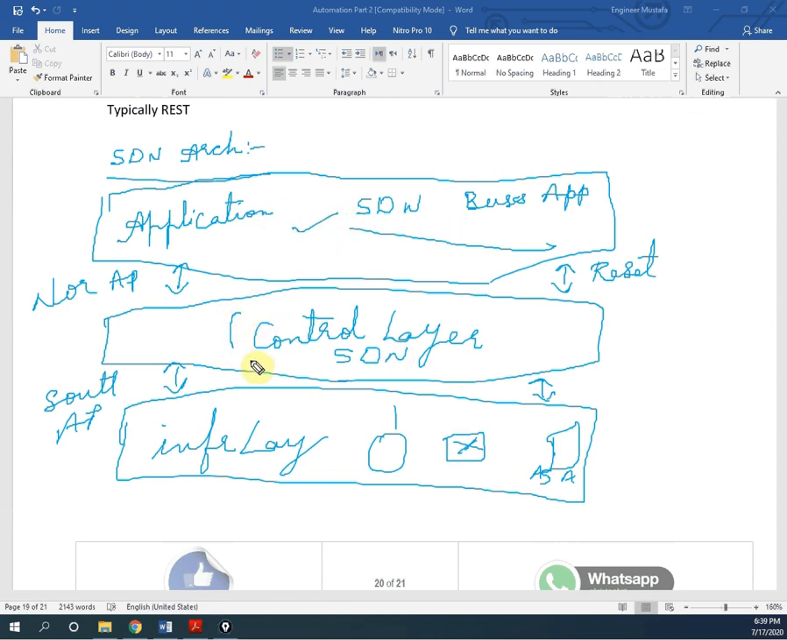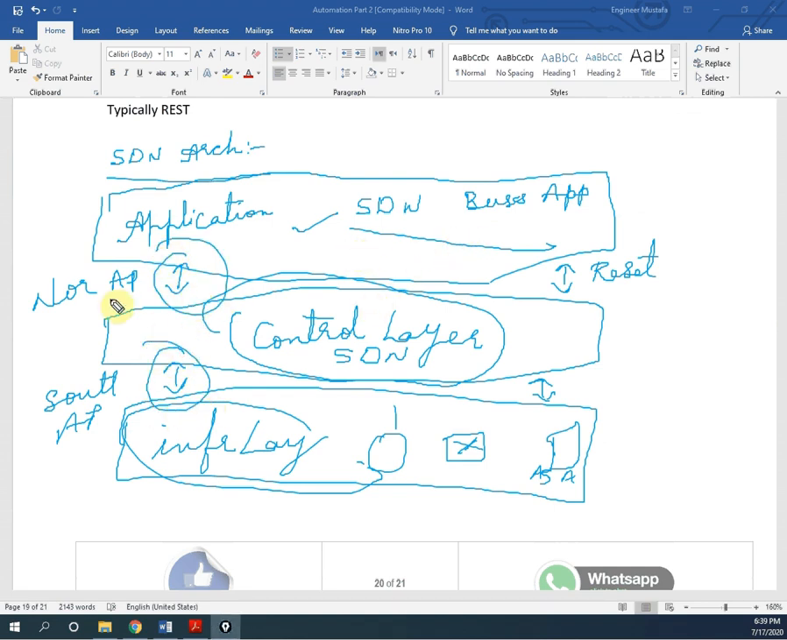And the SDN controller, we are saying, is the control layer. The routers and switches which are connected are the infrastructure layer. And the connections are done with the help of APIs. The connection between our application and the controller uses the northbound API, and the connection we use to connect the controller to our devices is known as the southbound API.